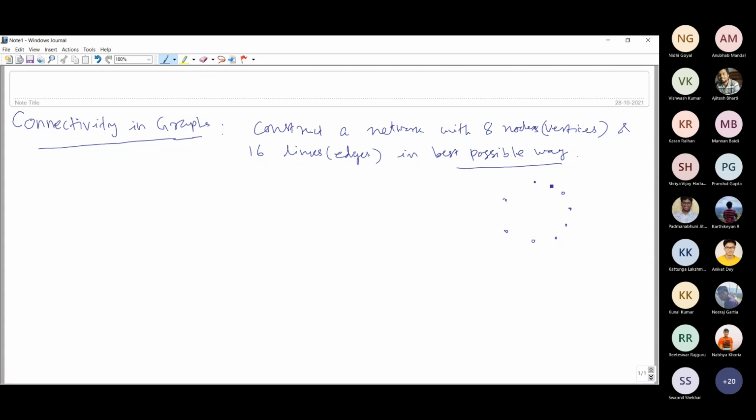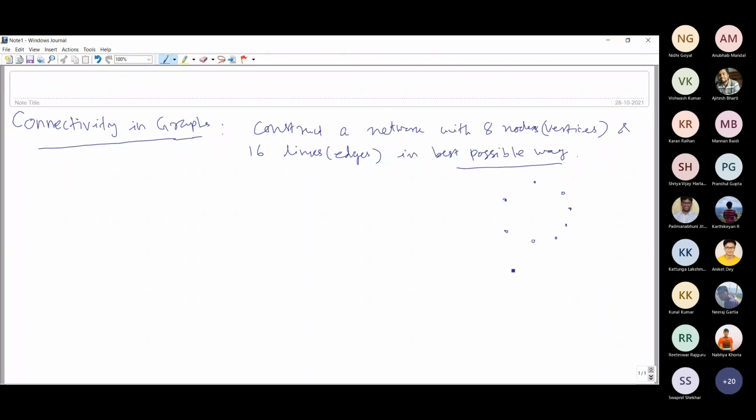So best possible way means you should construct this network in such a way that if any one of these nodes or stations gets destroyed due to some reason, then the remaining should be able to communicate among themselves.